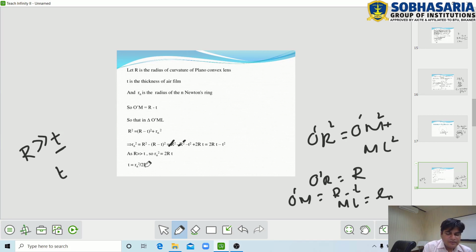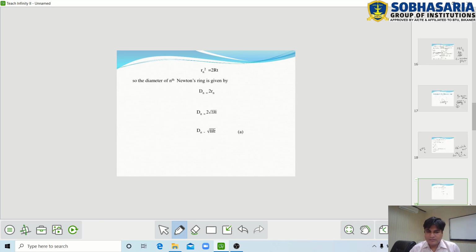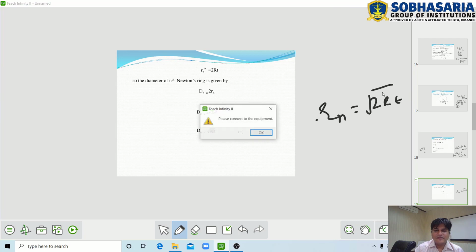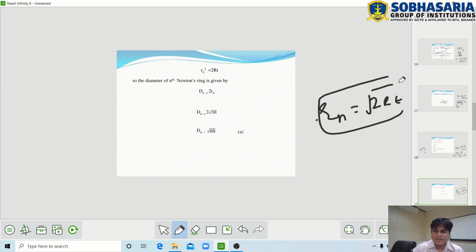Now we find the value of t. The value of t becomes Rn square upon 2R. Or, Rn square equals 2Rt, so Rn equals square root of 2Rt. This is the radius of the nth Newton ring. Here R is the radius of curvature of the plano-convex lens and t is the thickness of the air film.